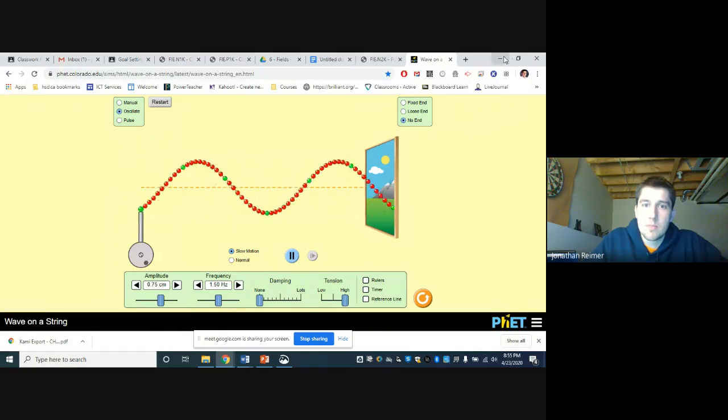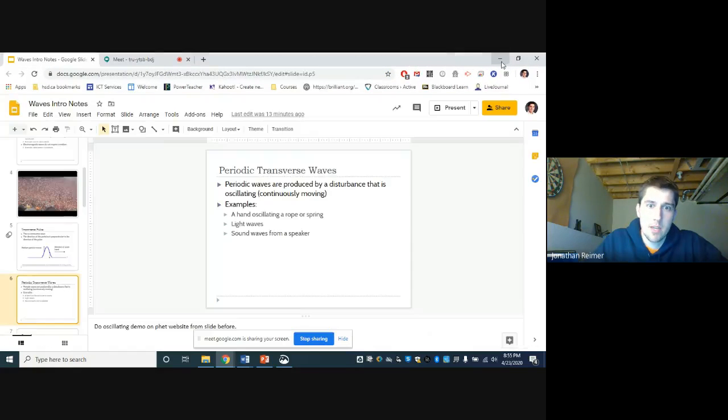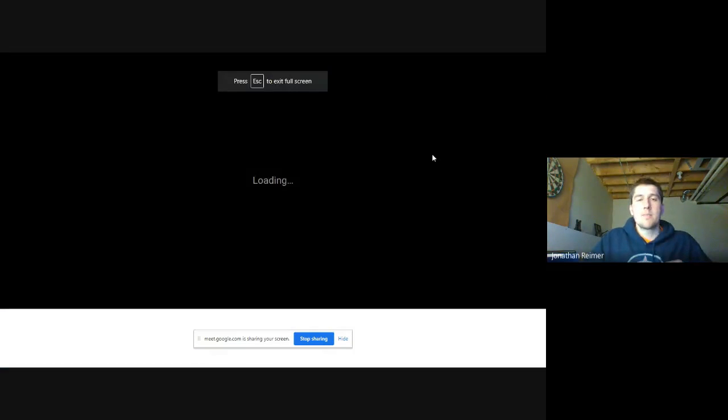Okay, very cool. This is beautiful to watch as it goes up and down. This is called a periodic wave because a new wave comes periodically, okay, every so often.